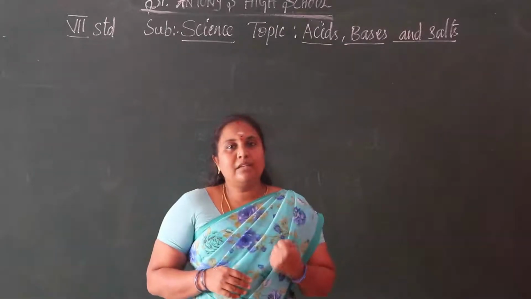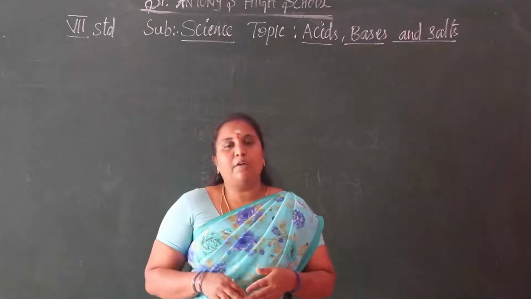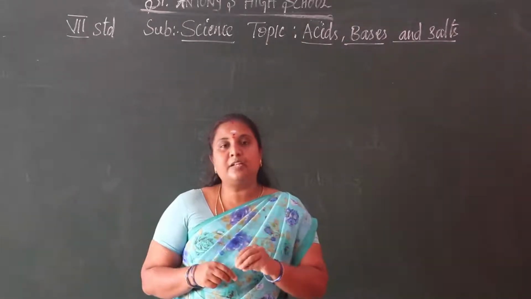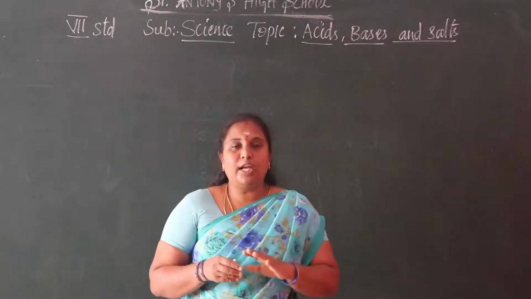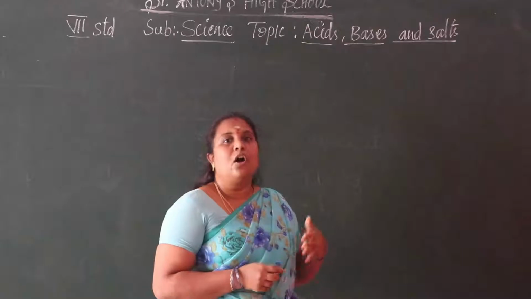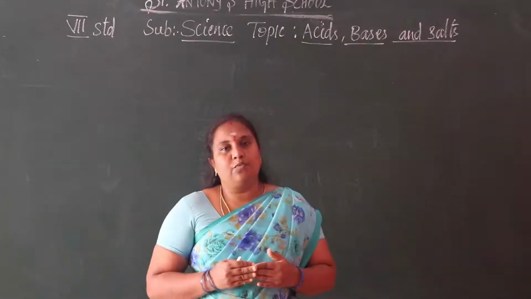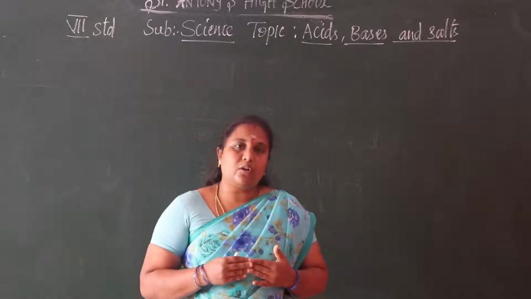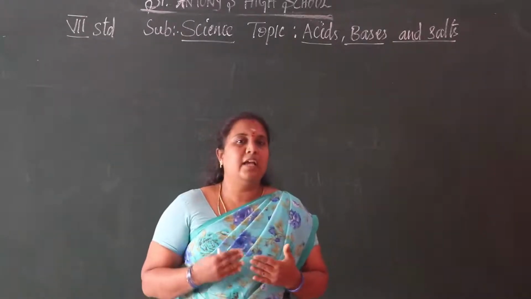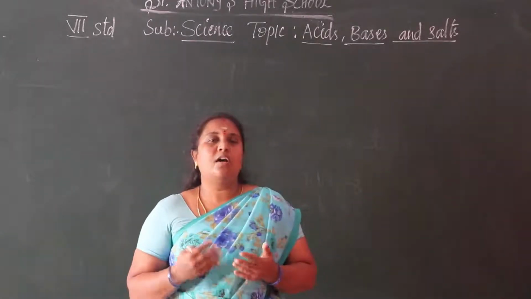So based on this we can taste and observe the food items, to find whether the food item has acid or base or salt. But other items we come across in our daily life, how do we say whether the substance has acid or base or salt?